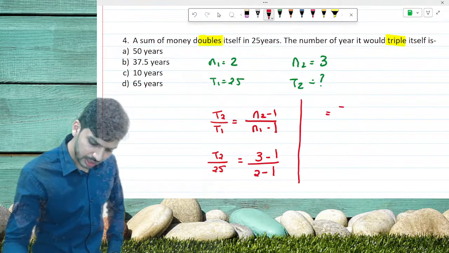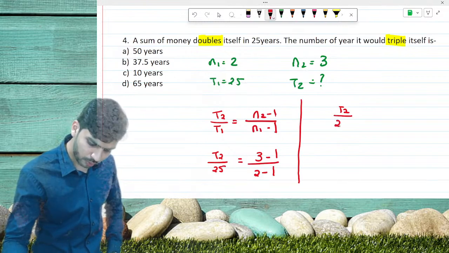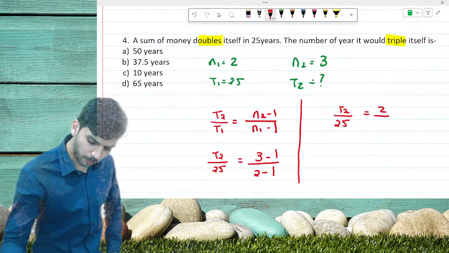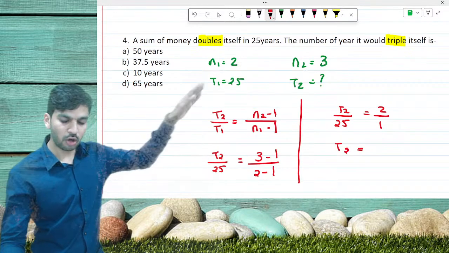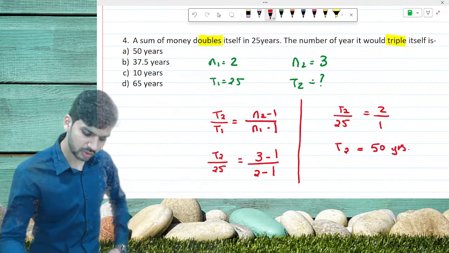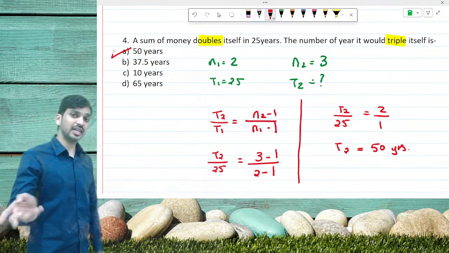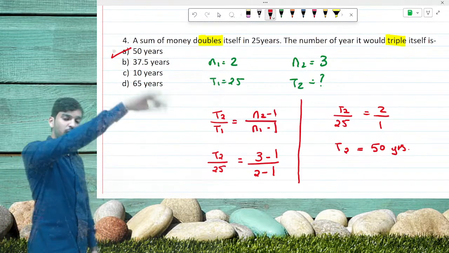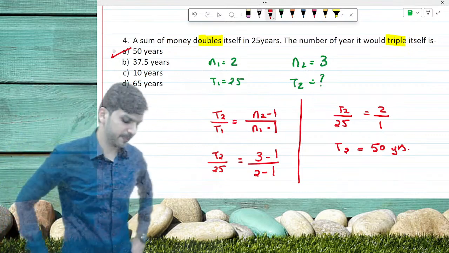So T2 upon 25 is equal to 2 upon 1. Cross multiplying, 25 twos are 50 years. So it is going to take 50 years. That means if it is getting doubled in 25 years, for tripling it is going to need 50 years.